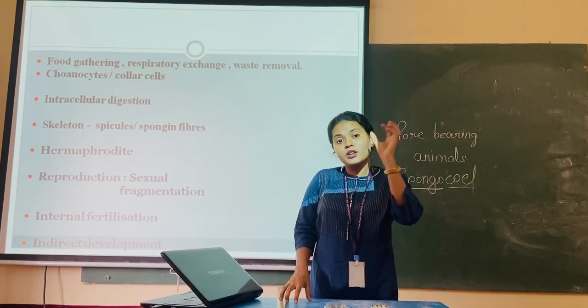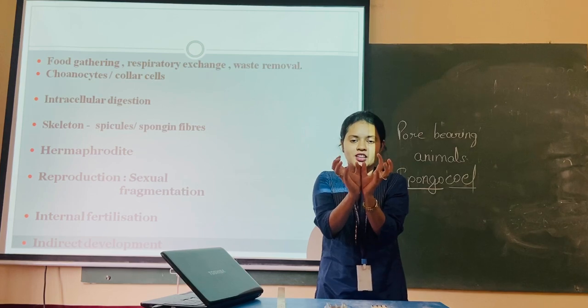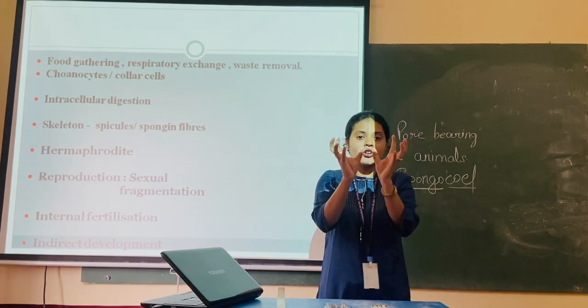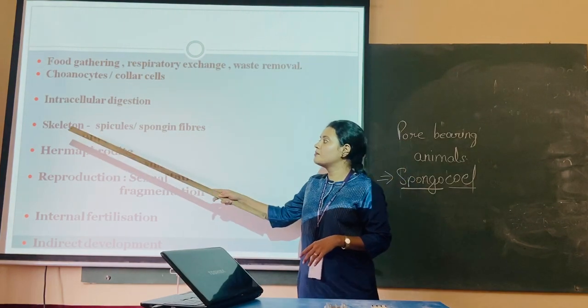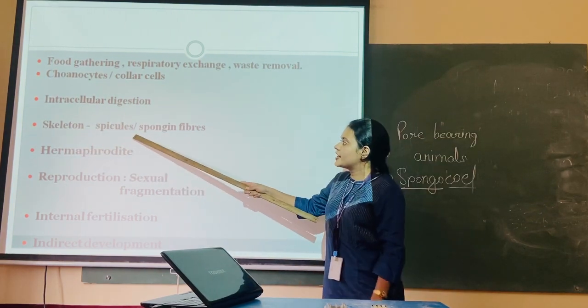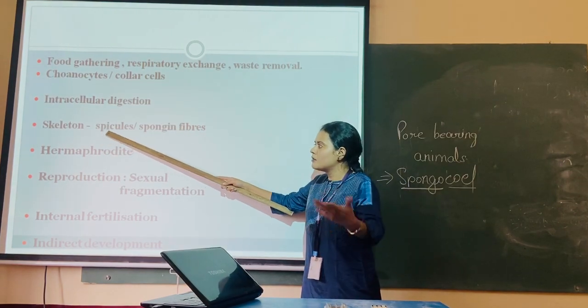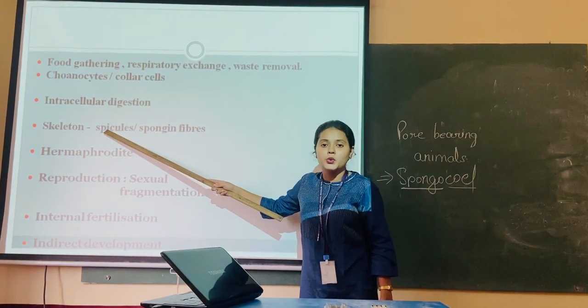Now, these sponges are very soft, but though they are soft, they have rigidity. They have strength. Why they have that rigidity or strength is because of some skeletal material, and the skeletal material of sponges is referred to as spongine fibers, or you can say some organisms will have spicules.